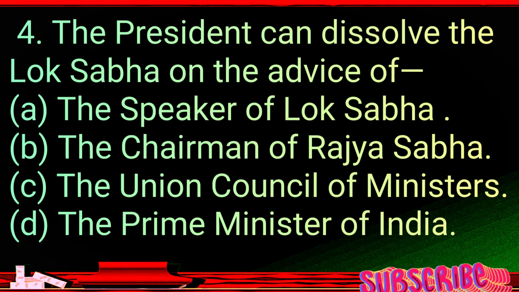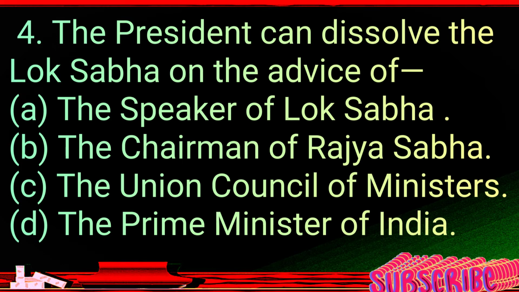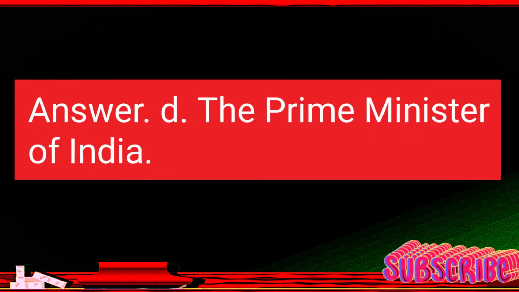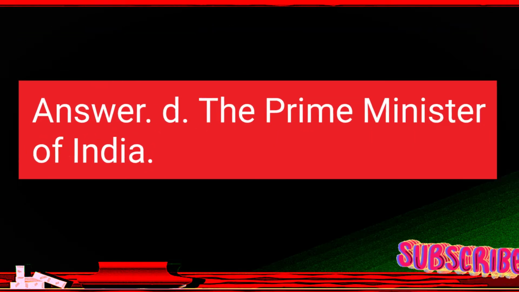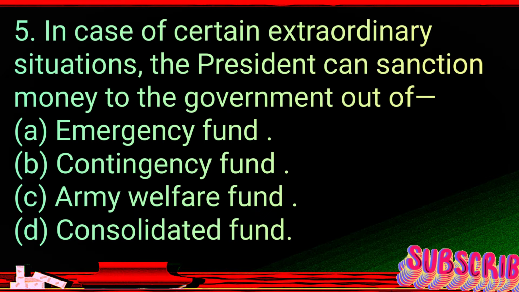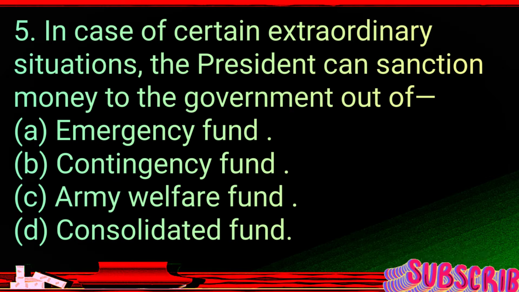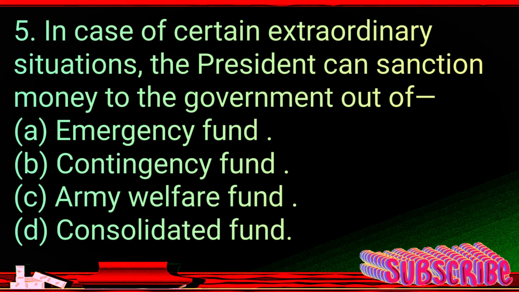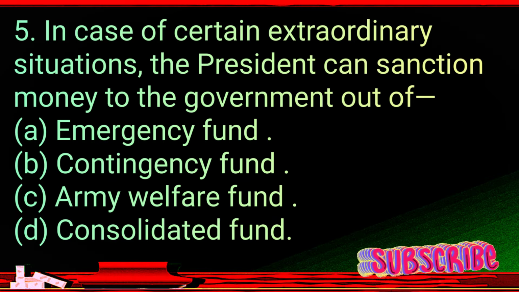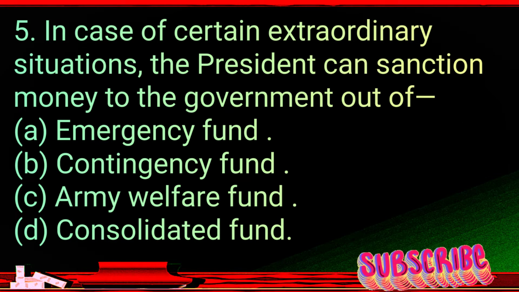5. In case of certain extraordinary situations, the President can sanction money to the government out of A. Emergency Fund. B. Contingency Fund. C. Army Welfare Fund. D. Consolidated Fund. Answer B. Contingency Fund. Next we will do question B.